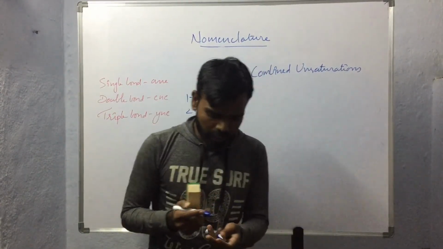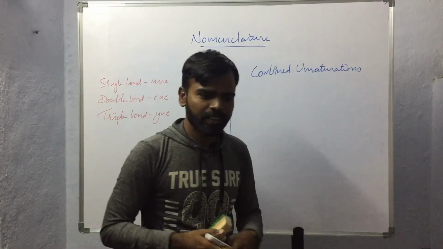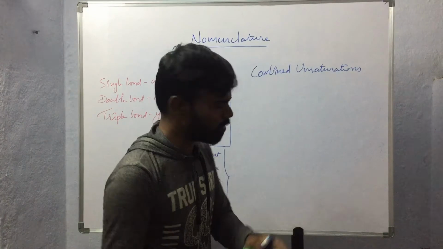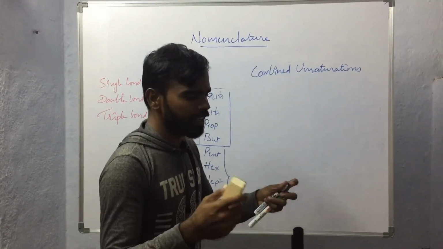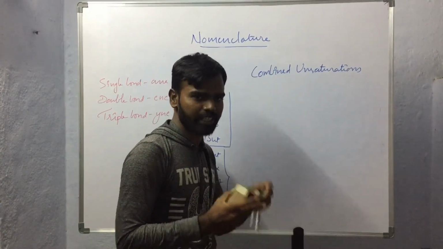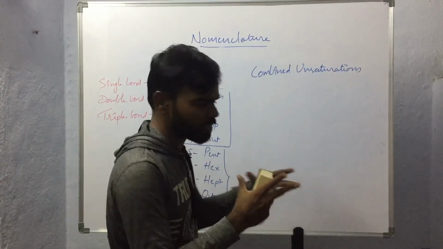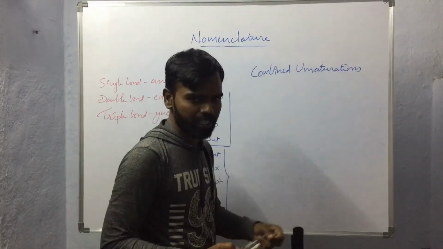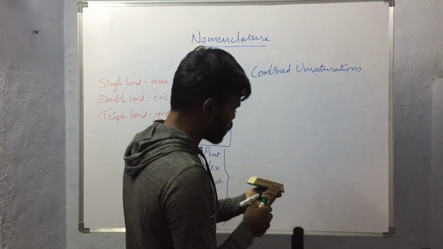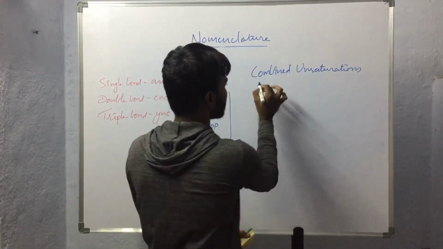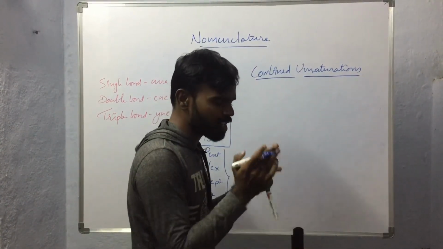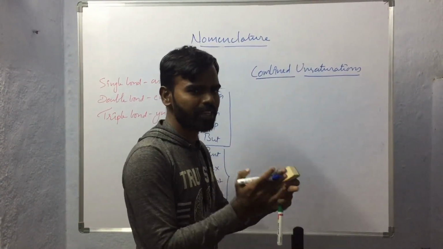So till now we have discussed how to name the straight chain compounds, whether they are saturated or unsaturated. Both the things we have discussed. And if more than one unsaturation of the same type is present, in such conditions how to name the compounds, that we have discussed. Now we will see how to name the compounds which are having combined unsaturations. That means the presence of double bond and triple bond in the same compound.